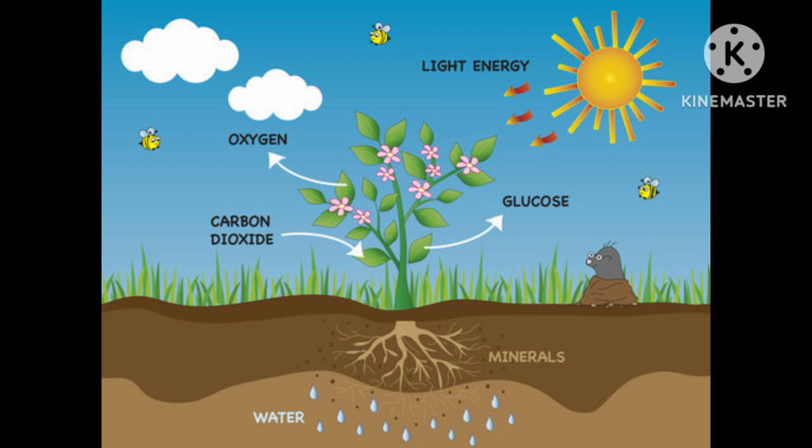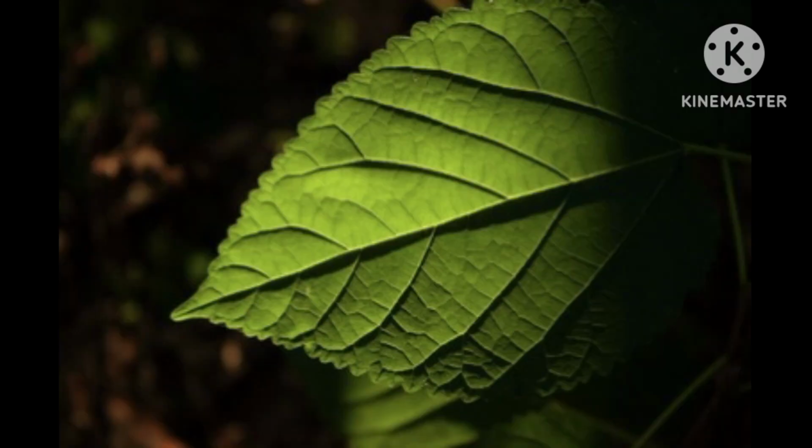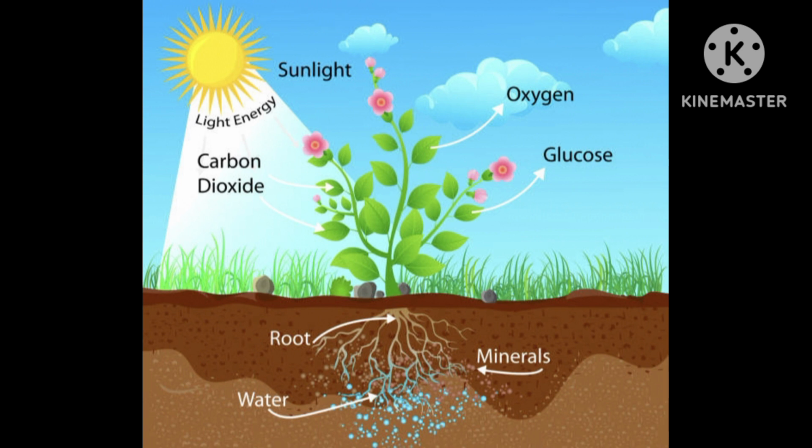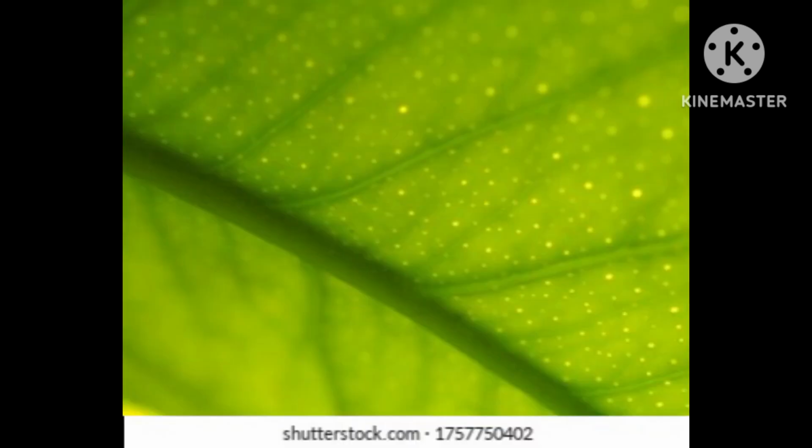Therefore, all the raw materials must reach the leaf. Water and the minerals present in the soil are absorbed by the roots and transported to the leaves. Carbon dioxide from the air is taken in through the tiny pores present on the surface of leaves. These pores are surrounded by guard cells. Such pores are called stomata.